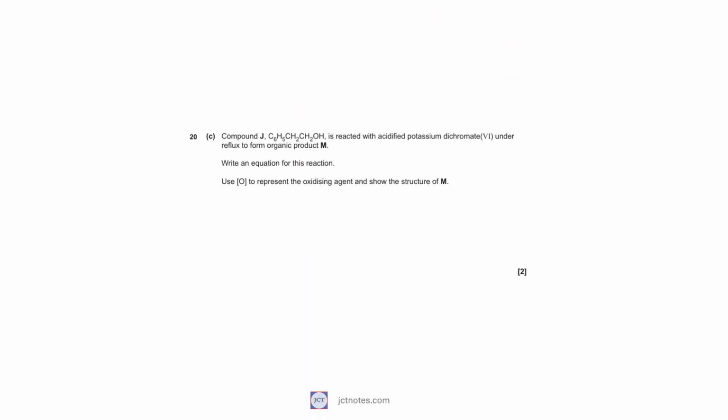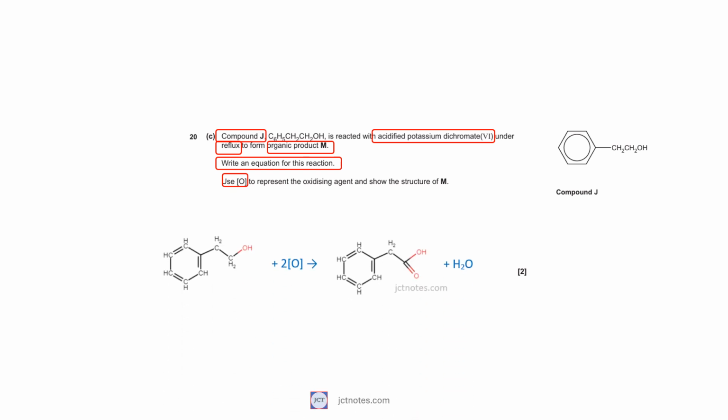In part C, of question 20, compound J is reacted with acidified potassium dichromate under reflux to form organic product M. We are asked to write an equation for this reaction, using O, between square brackets, to represent the oxidizing agent and showing the structure of M. Compound J is a primary alcohol that will form a carboxylic acid under the indicated conditions.